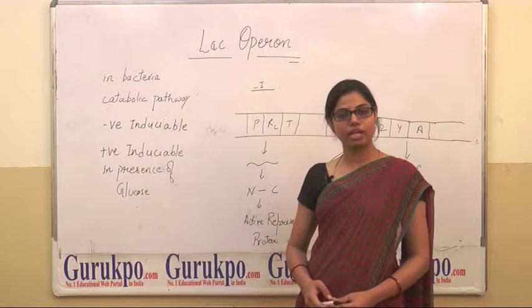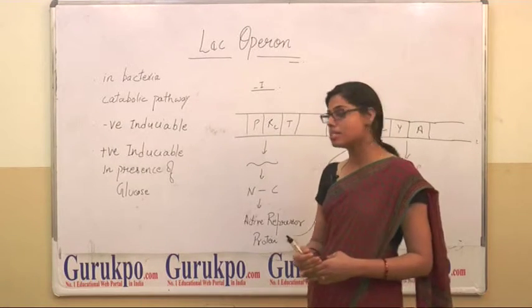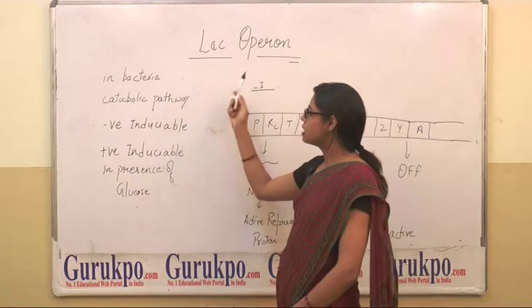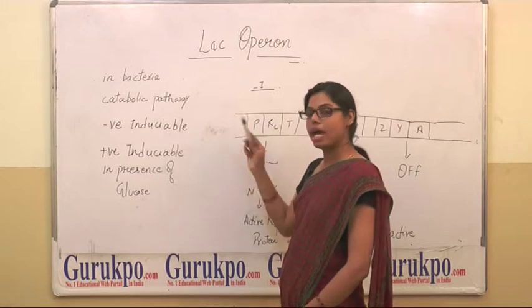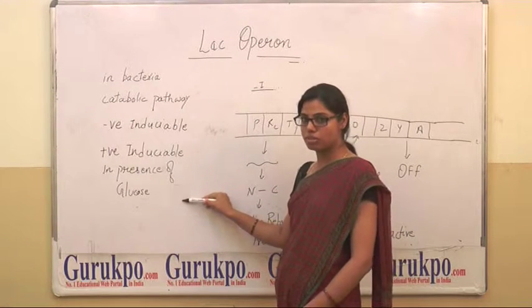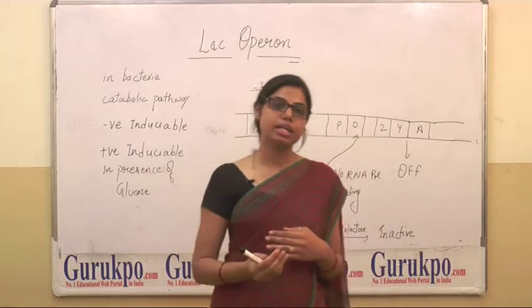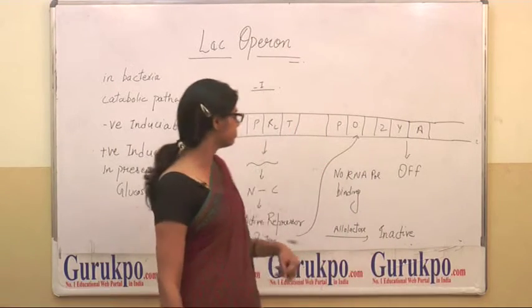Today I am going to deliver a lecture on lac-operon. Lac-operon is in bacteria. It is a type of catabolic pathway. It is negative inducible as well as positive inducible, only in presence of glucose. What happens in negative inducible? We first deal with that.